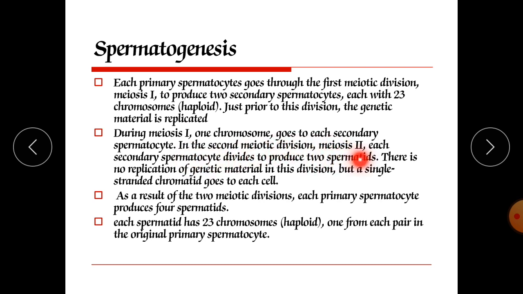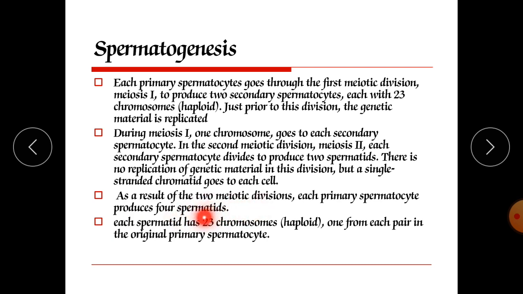Now each secondary spermatocyte redivides to produce two spermatids, so a total of 4 spermatid cells develop. There is no replication of genetic material in this division because the replication has already occurred, but single-stranded chromatids go to each cell. As a result of the two meiotic divisions, each primary spermatocyte produces 4 spermatids.